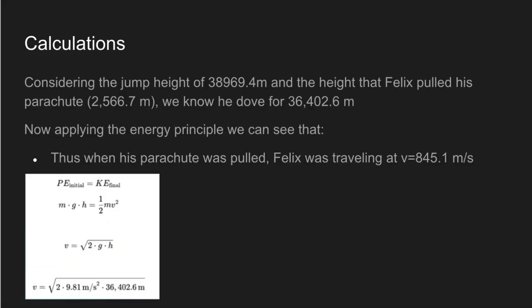So the calculations, considering the jump height of 38,969.4 meters and the height that Felix pulled his parachute, we know he dove for 36,402.6 meters. Now, applying the energy principle, we can see that when his parachute was pulled, Felix was traveling at 845.1 meters per second by just comparing the initial and final energies and making them equal to each other.